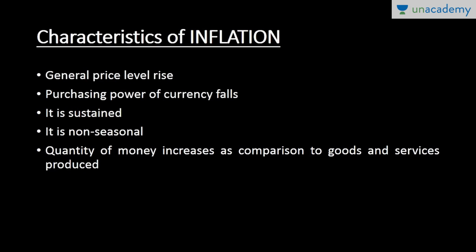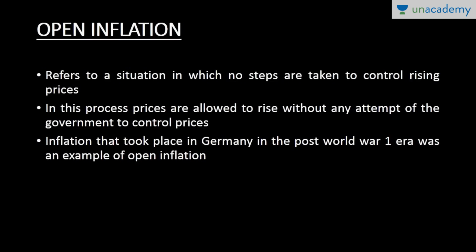These two points are very important, that it is sustained and it is non-seasonal. If due to seasonal activities there is any increase or decrease in the prices of goods and services, it is well accepted. But in case of inflation, that increase is non-seasonal in nature and it is a sustained phenomenon. And the quantity of money increases in comparison to goods and services produced. So there is more circulation of money in comparison to the goods and services produced. So what are the various types of inflation?